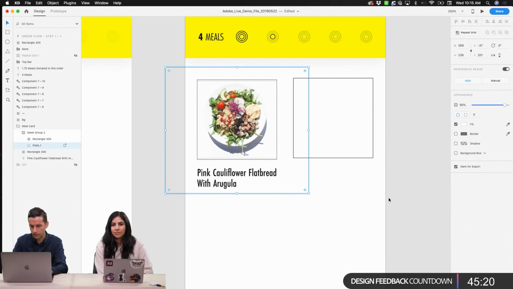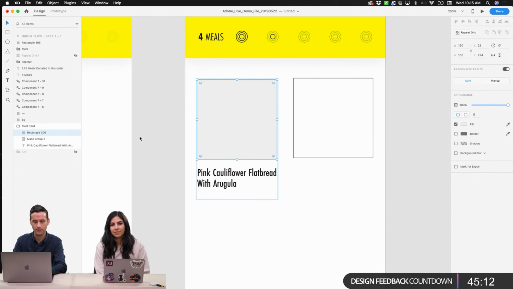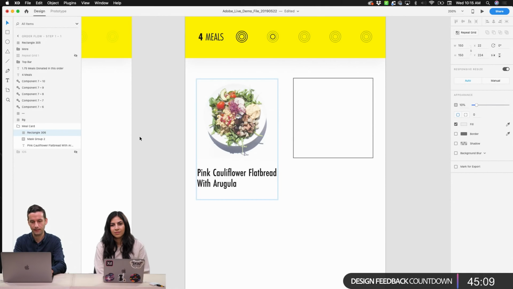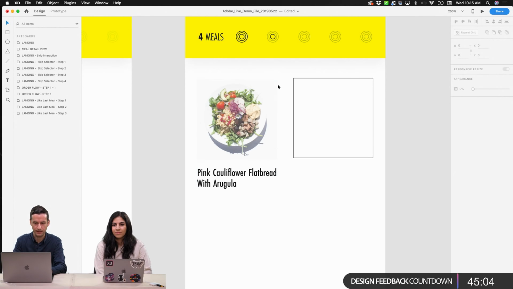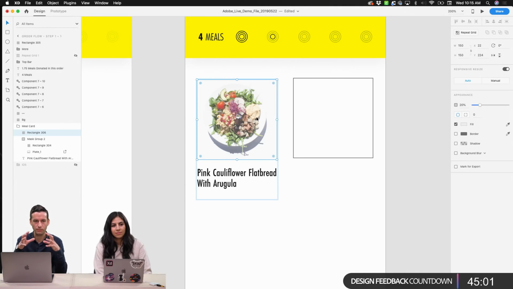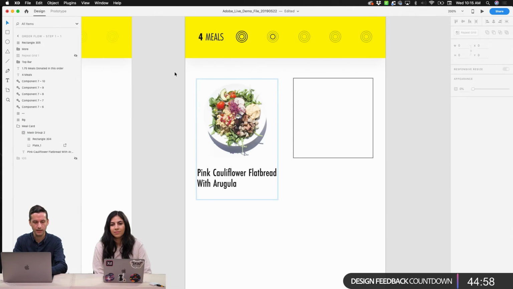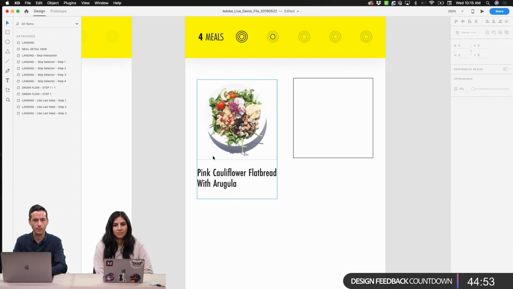And sometimes what that'll do, and it's not working so well in this case, is allow that background to kind of come in over top. We can also play with that by putting this square over top and giving it an opacity of like 10 or 20%. But that'll kind of allude to the fact that there is a box here. But in this case, because this imagery is so bright and contrasty, it's not going to work as well in this situation. So we've created this card. I think I still want to treat this like a card, like what we had on our landing view. So I will now come in and create another rectangle behind.